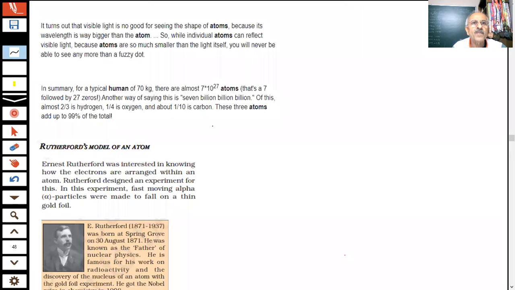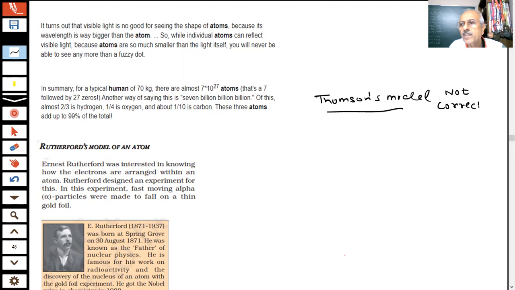Okay, then now the interesting thing is that the Rutherford model of the atom is coming. This Thomson model is no good, students. I am saying Thomson's model is not giving any stable atom, and it could not explain many experimental results which were done by the scientists. So the Thomson model is not correct. Then what other model of the atom can we propose?